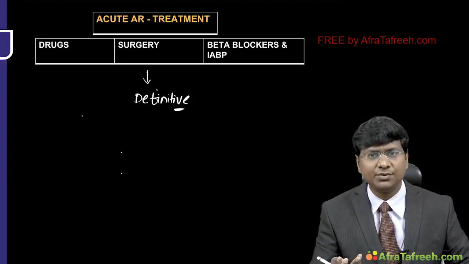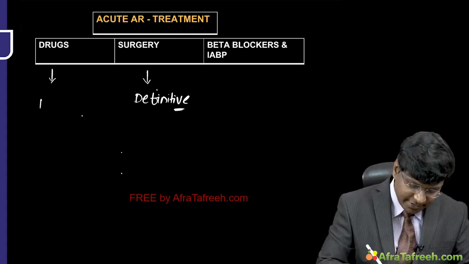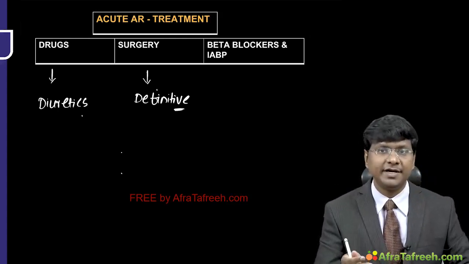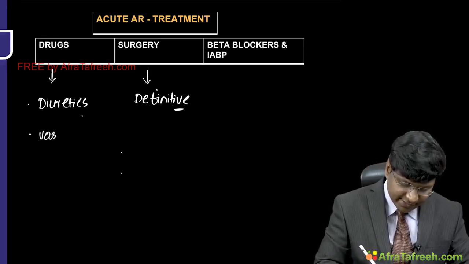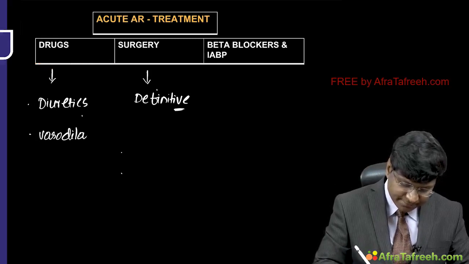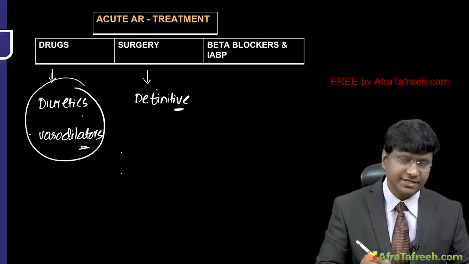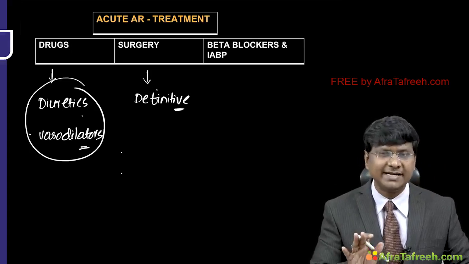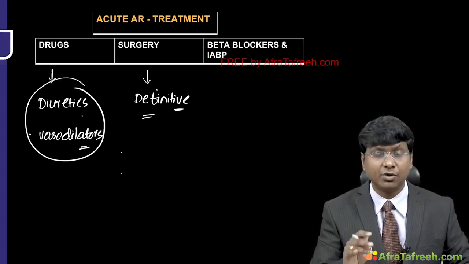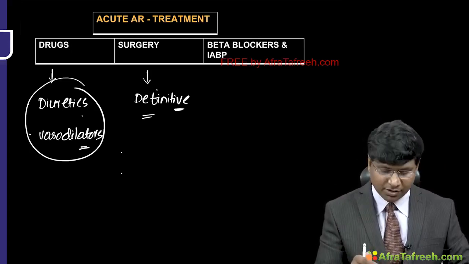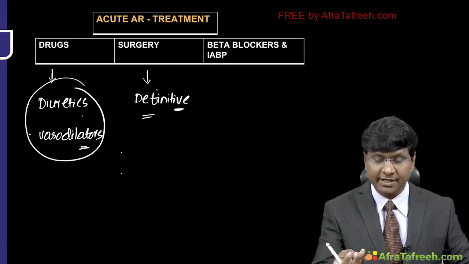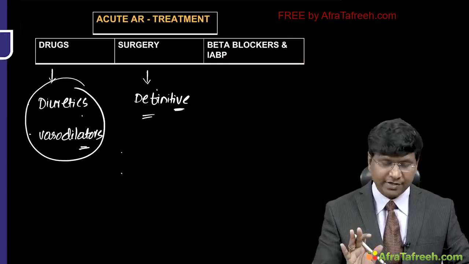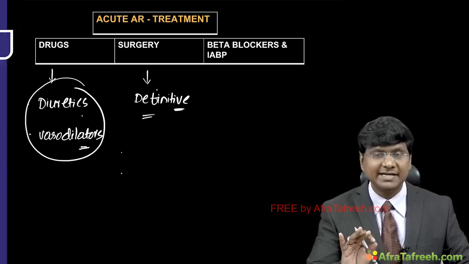Now, what about the drugs that we need to give? We give intravenous diuretics. Why do we give intravenous diuretics? Because these patients develop acute pulmonary edema. So, to wash out that acute pulmonary edema, we need to give the intravenous diuretics. And the other group of drugs that we need to give is the vasodilators. By giving these drugs, once the individual is slightly stable, then you can plan for the surgical correction of the aortic valve or the aortic root, because the most common cause for acute AR is what? That is the trauma, next is the infective endocarditis, and next is the aortic dissection. So you have to treat accordingly once the individual is slightly stable medically.